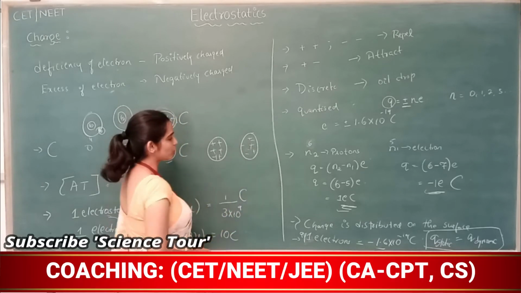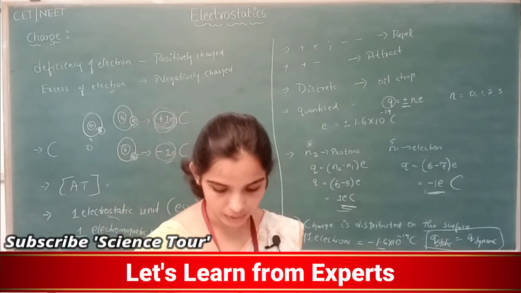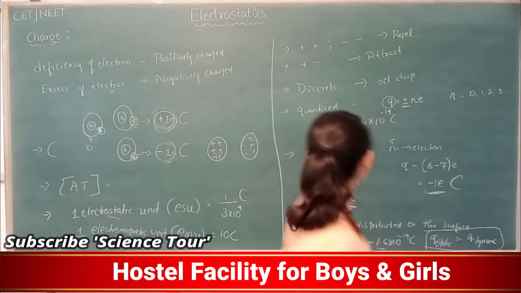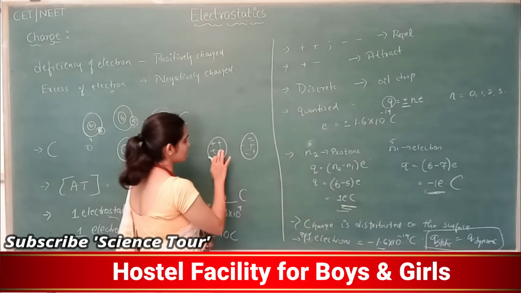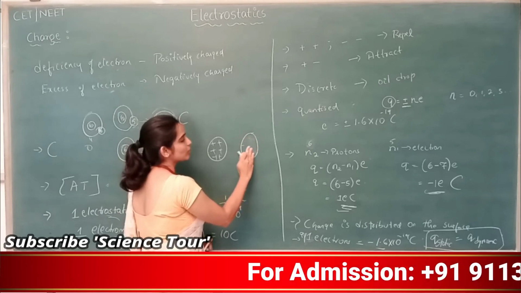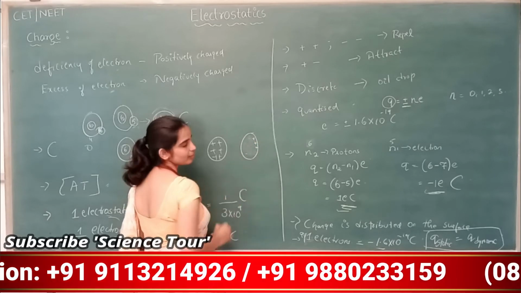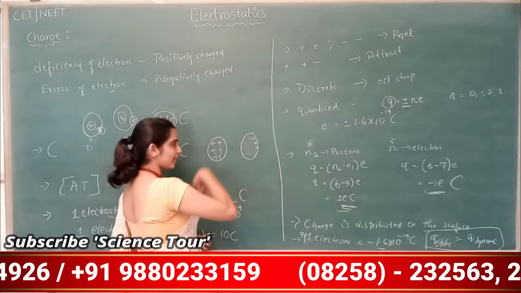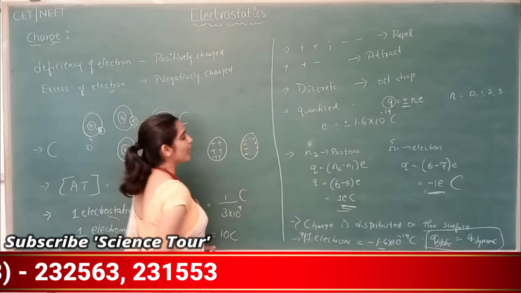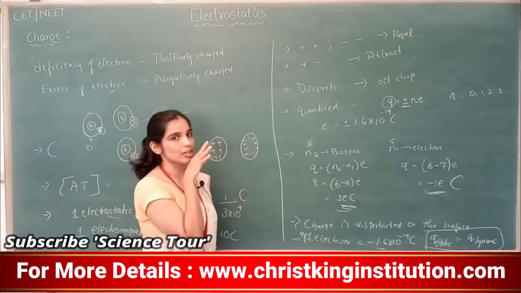I bring it nearer to that. What happens? This will induce. How will it induce? The charged body will repel like charges. This will repel all the positive charges in this body. So all the positive charges will accumulate on the other side, and it will attract all the negative charges towards it. So all the negative charges will accumulate on the side nearer to this charged body.